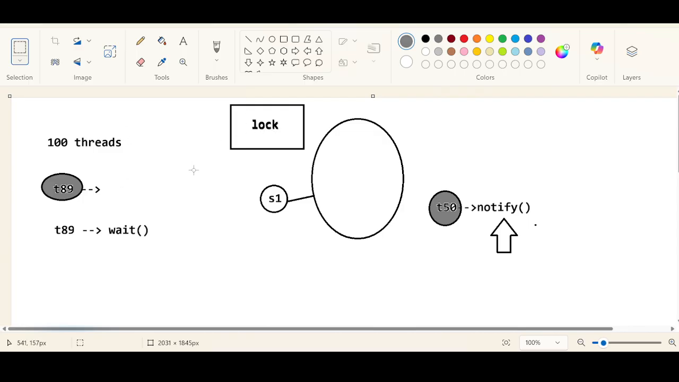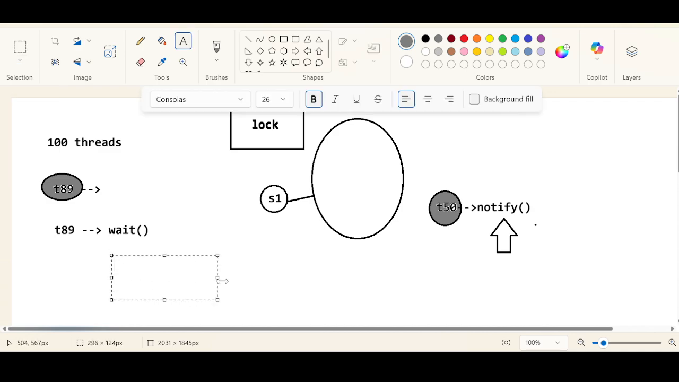Don't you think we are not sure which of these 100 threads is going to get the CPU time? The thread scheduler may activate any one of these threads, yes or no? Out of 1 to 100, we are not sure which thread is going to acquire this lock, because it depends upon the CPU time. Let us say thread number 44 gets the CPU time; definitely it will take the lock.